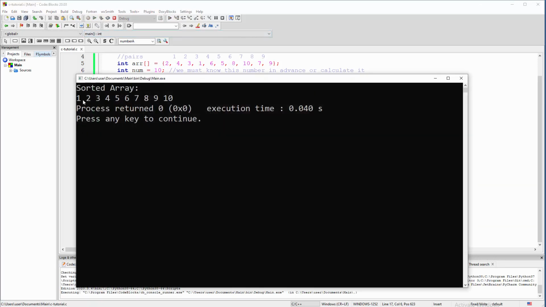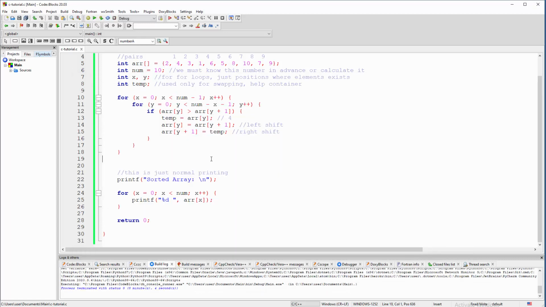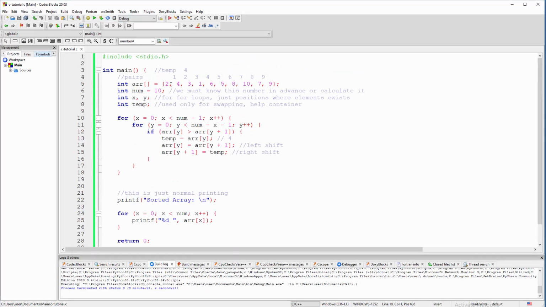And there you go: 1, 2, 3, 4, 5, 6, 7. There you go. Sorted array. So we are cool. Let me repeat one more time what we are doing here. This is a starting point.